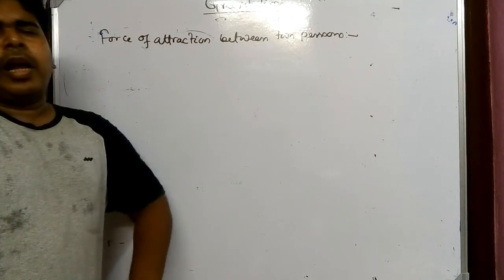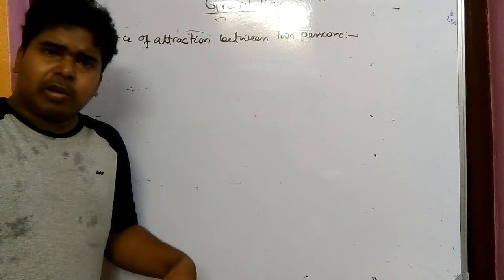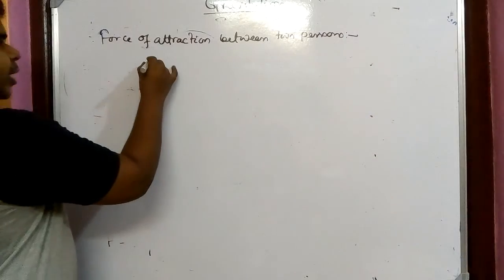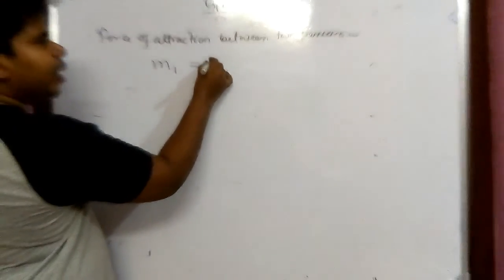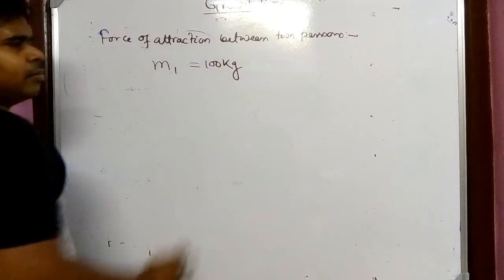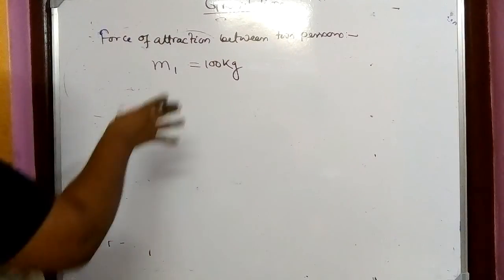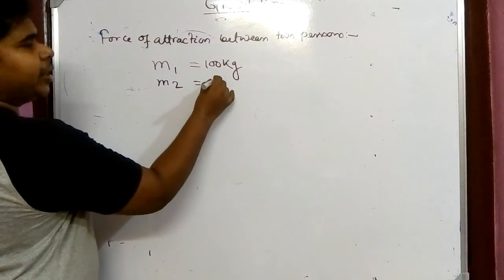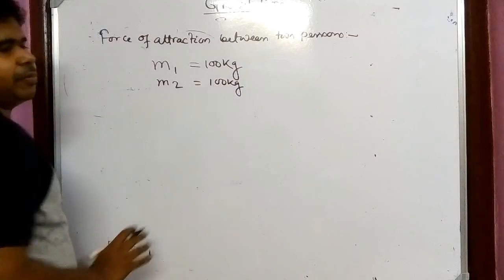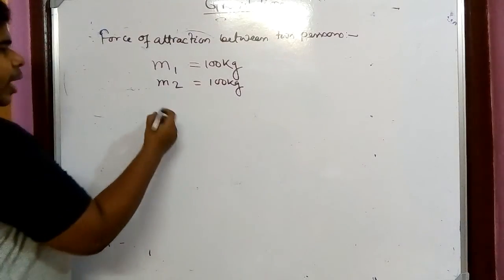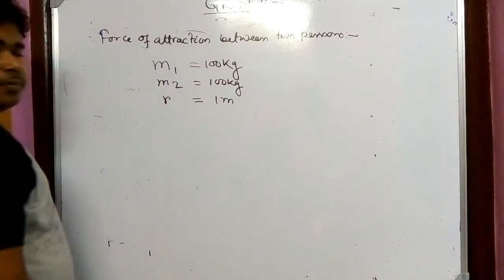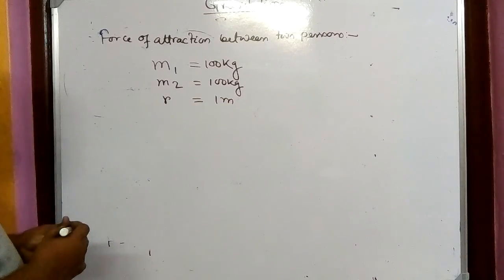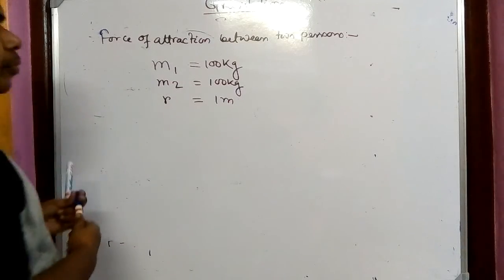But if I'm taking a little heavier than me also, then we can take the masses m1 and m2, 100 kg, a little heavier person. So I am taking two persons, both having mass 100 kg, standing at a distance of 1 meter. And now we just want to find the force of attraction between them.